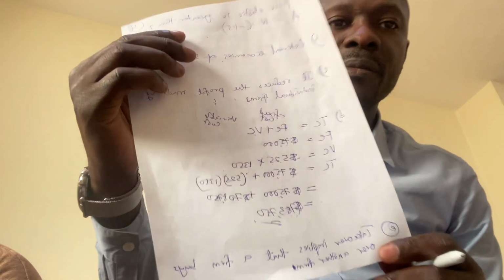Question D. A firm has total fixed cost of $75,000 per month and variable cost of $525 per unit. It produces 1,350 units per month. Calculate the total cost per month. Total cost is fixed cost plus variable cost. Here we have our fixed cost to be 75,000. Then variable cost will be 525 multiplied by 1,350, which gives us 708,750. Plus 75,000, it gives us 783,750.